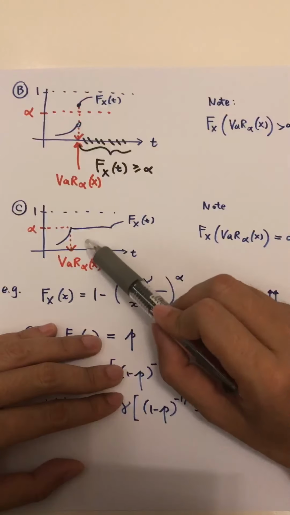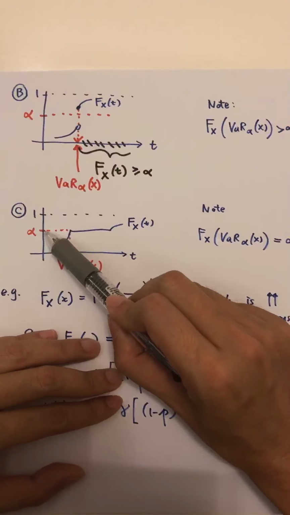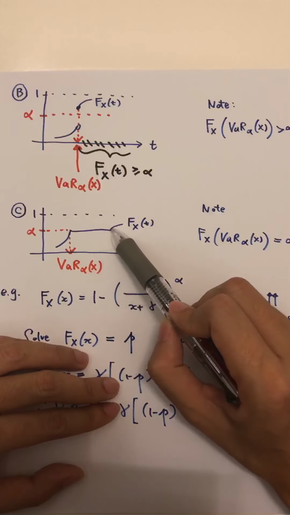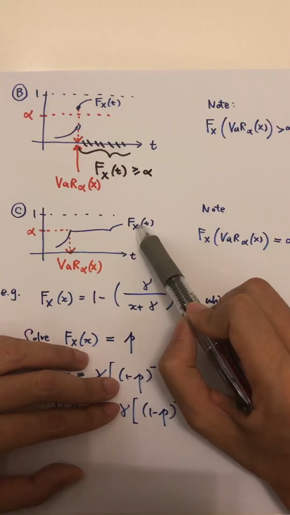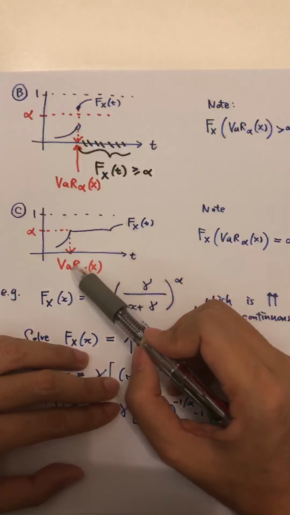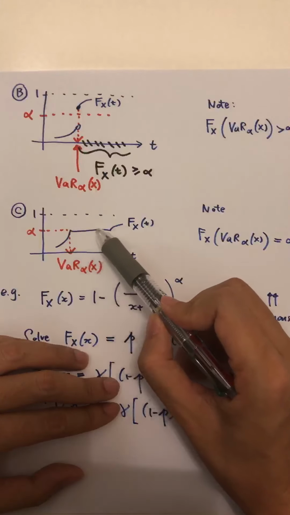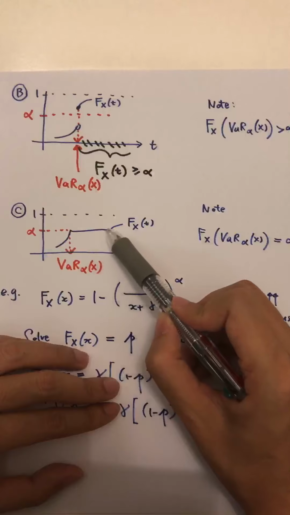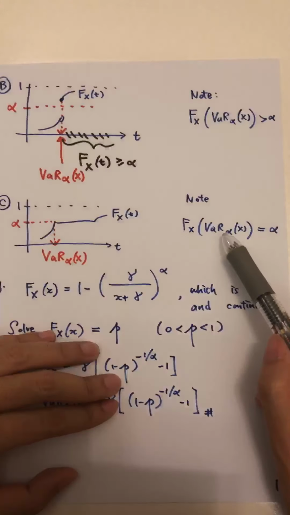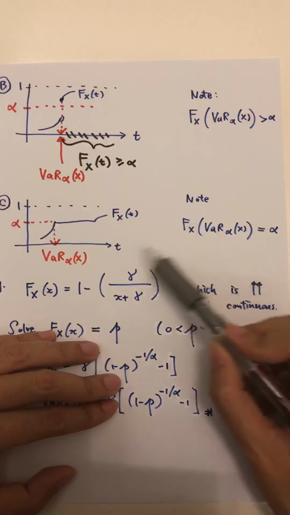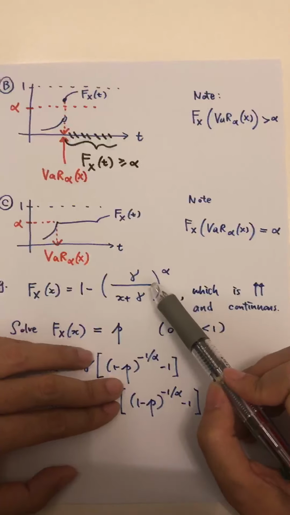Now the last case is like this. When you draw the horizontal line at level alpha, we see that there's a horizontal portion of the CDF. So the CDF curve is flat at level alpha. So in this case, the value at risk will be the left-hand endpoint of this interval, the left-hand endpoint of this horizontal portion. Again, in this case, we evaluate the CDF at the value at risk, and we see that from the graph, it equals alpha.